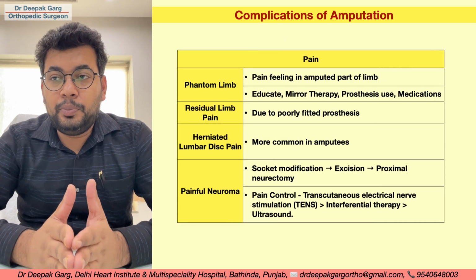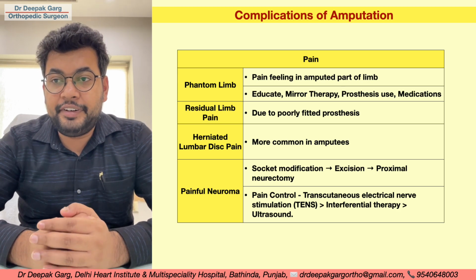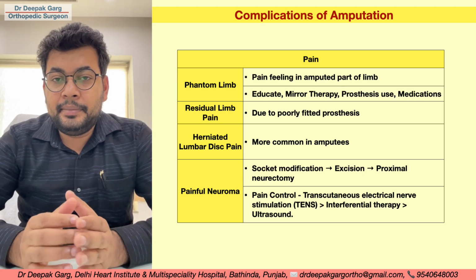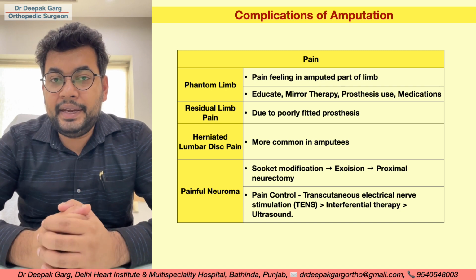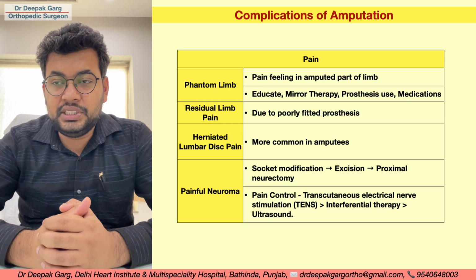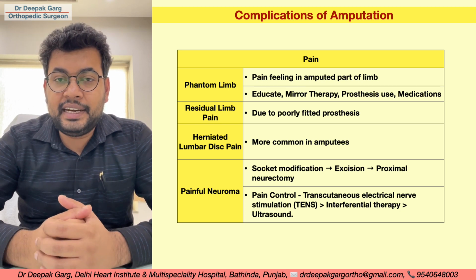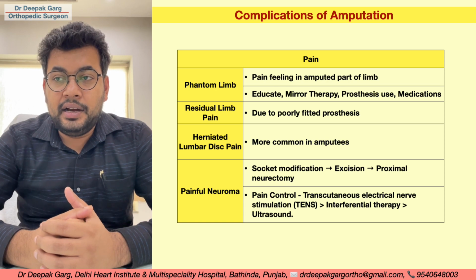So another complication is pain. There can be many reasons for the pain. It can be a phantom limb pain. That means the patient will feel the pain in the amputated part of the limb. That is very common after the amputations, and the treatment is very simple. We should educate the patient. We can give mirror therapy to the patient.